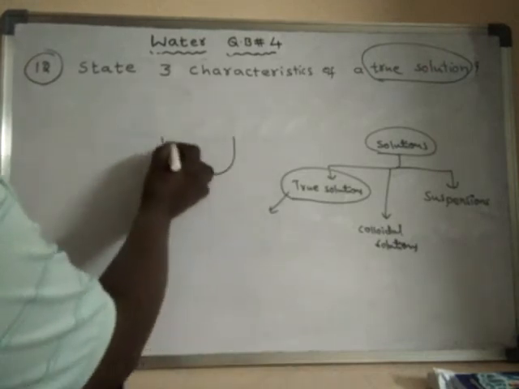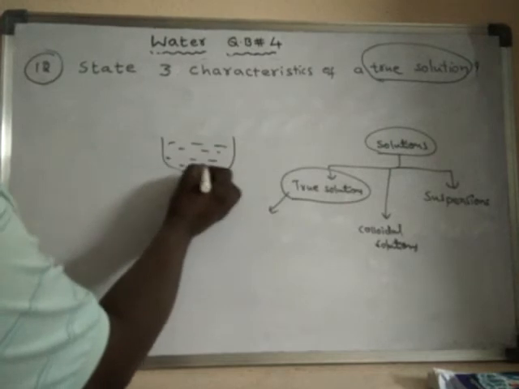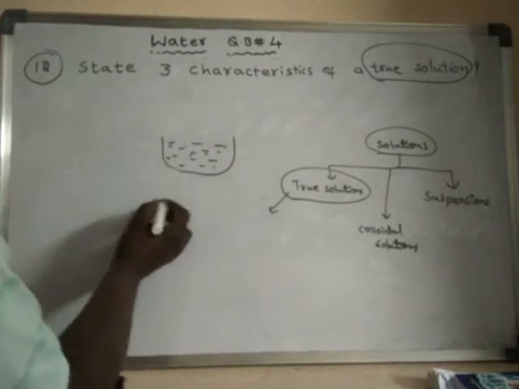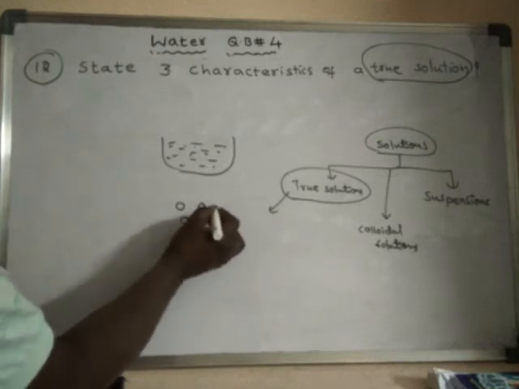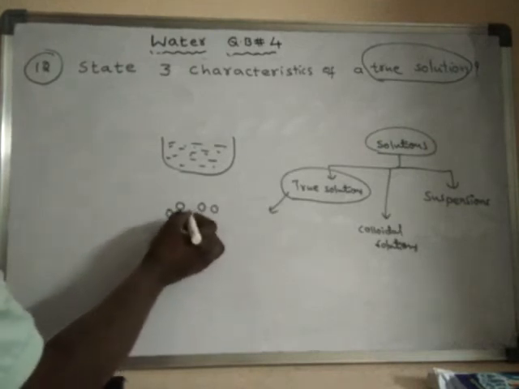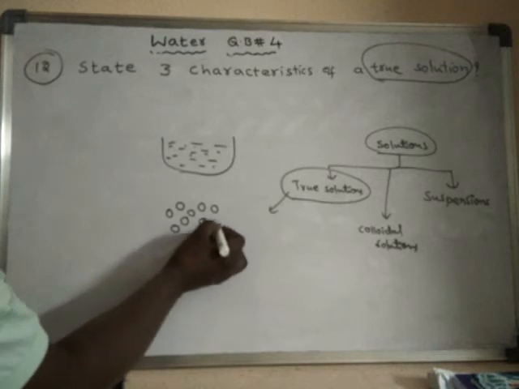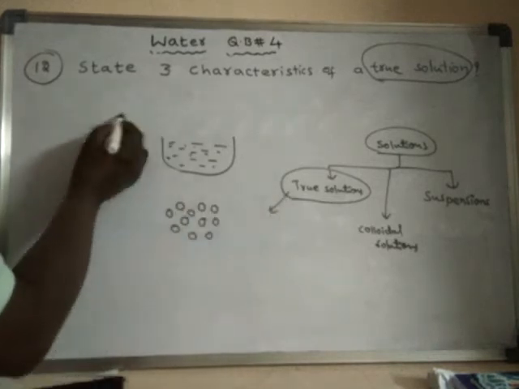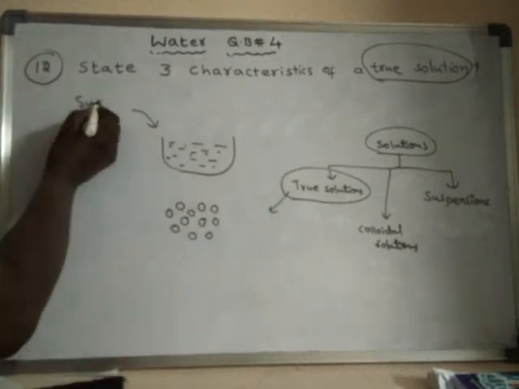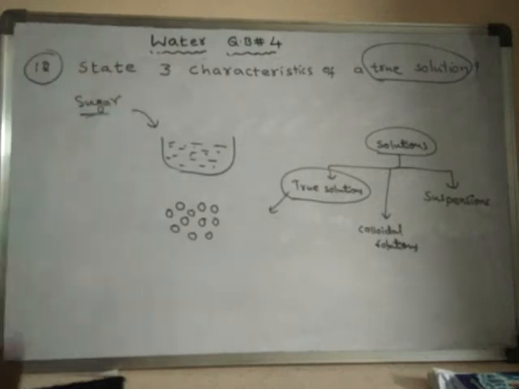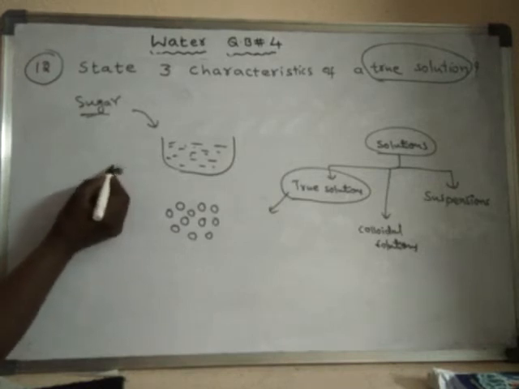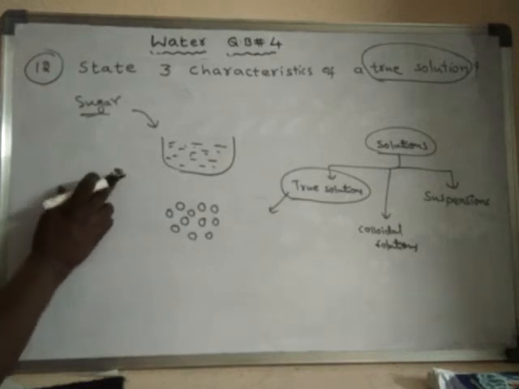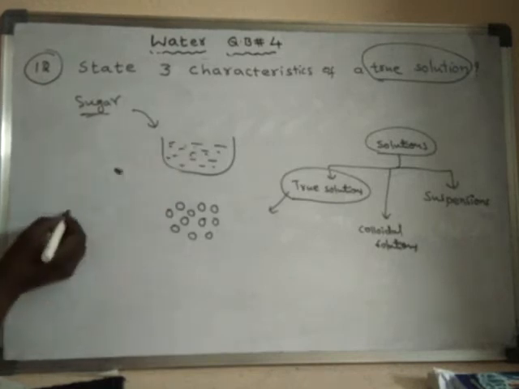Suppose this is the water, and these are the water molecules, let us imagine. If you add sugar into this, this is the sugar particle. The sugar particle will break down into small particles upon addition into water.